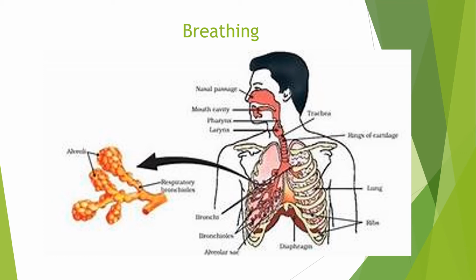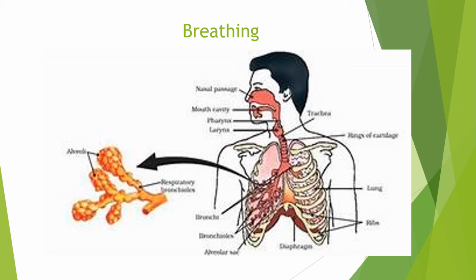The air from the nasal passage, that is the nostril, will enter the pharynx. The pharynx is the common passage for both food and air. From the pharynx, the air passes to the larynx, which is also called the voice box. And then from the larynx, it goes to the trachea, or the windpipe.